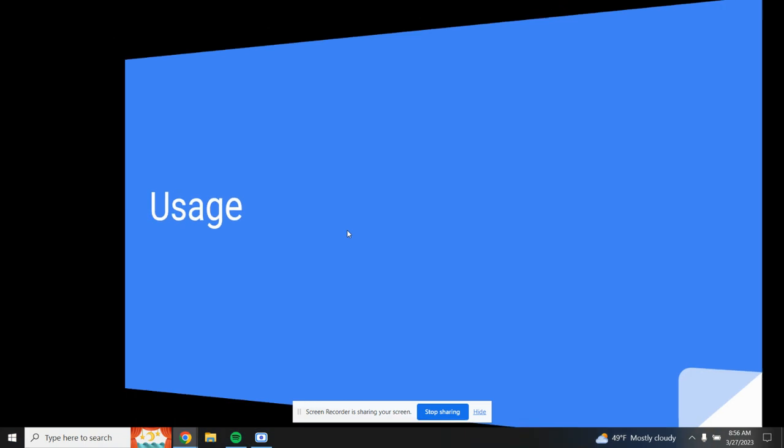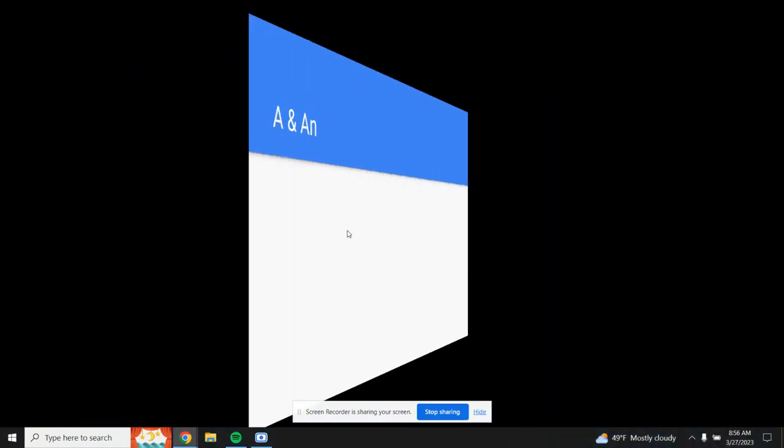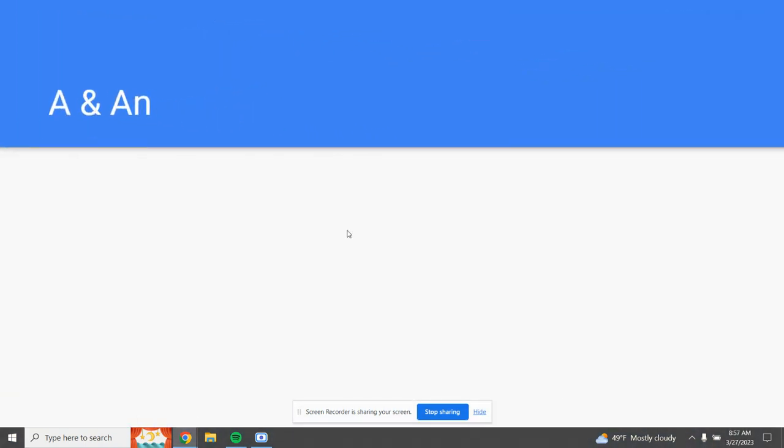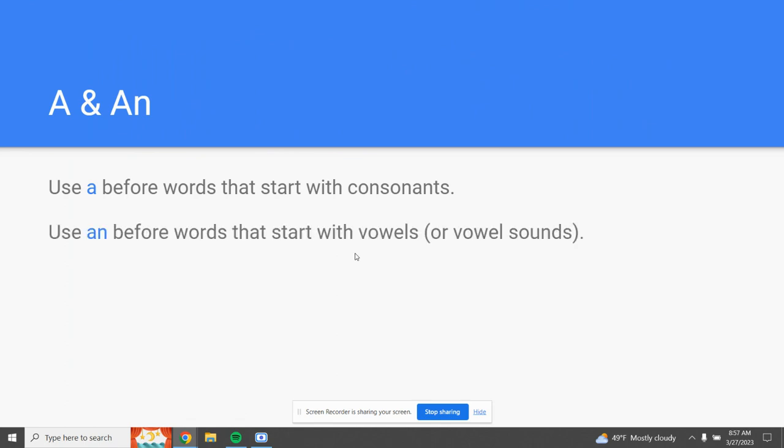Okay, this is day 1 of the usage notes. The first usage rule that we're going to discuss is when to use a and when to use an. Use a before words that start with consonants. Use an before words that start with vowels or vowel sounds. So some words that start with H count as a vowel sound.